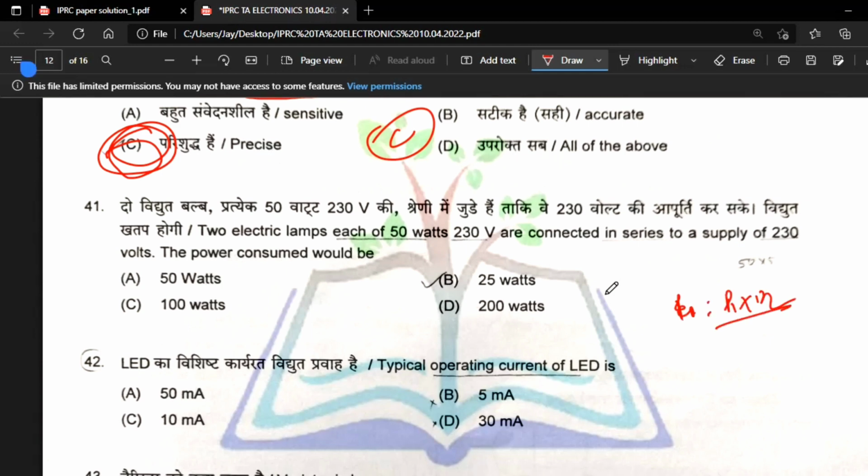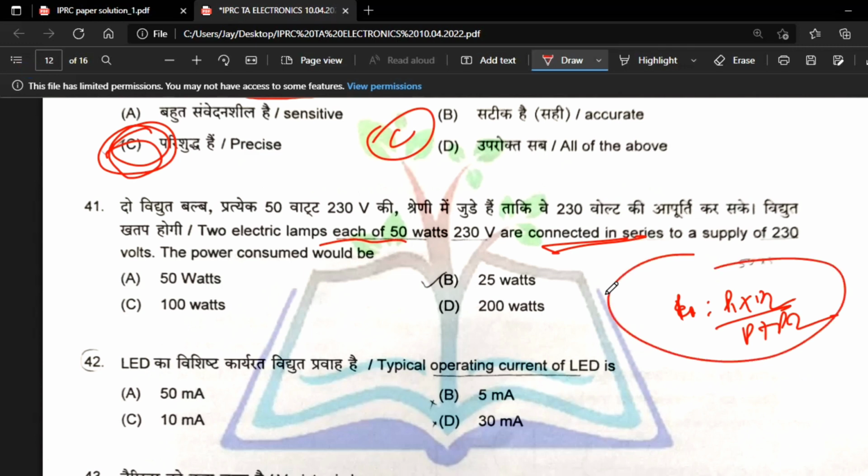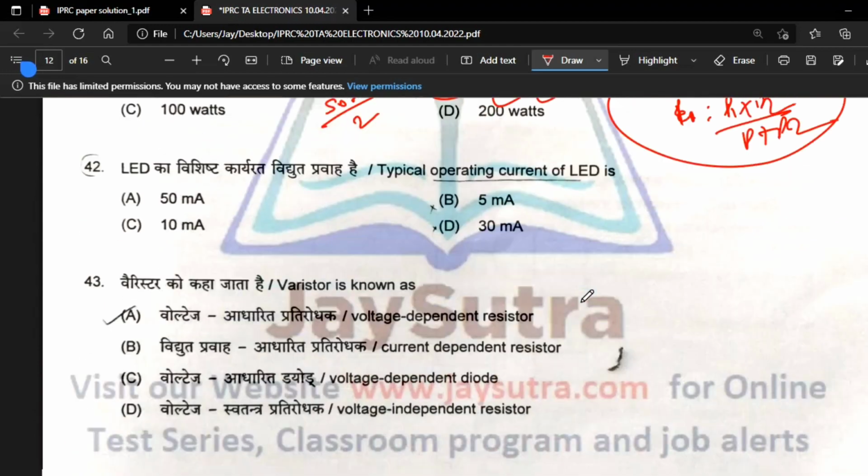Now 41: two electric lamps, each of 50 watt 230 volt, are connected in series to a supply of 230 volt, what is the power consumed. The equivalent power we can calculate as P1 into P2 by P1 plus P2. Two lamps of 50 watt are connected in series, so the 50 watt divides between them, giving 25 watt.